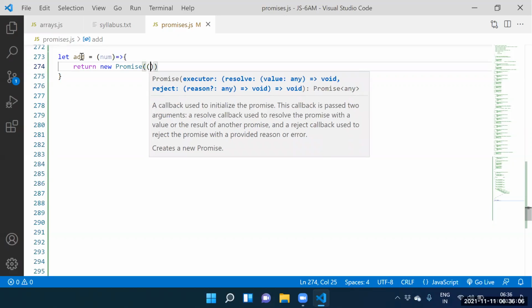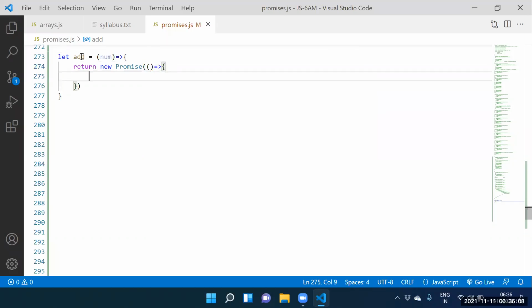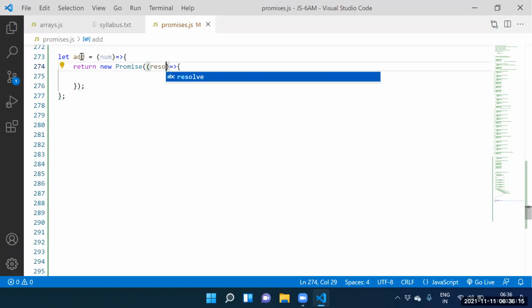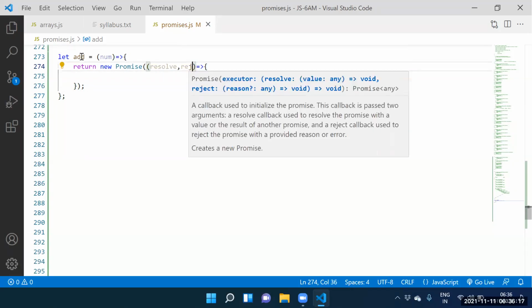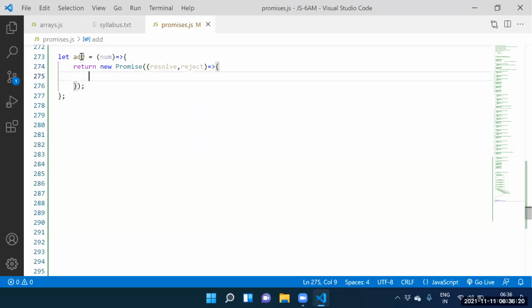For the promise, what do you want to supply? Callback function, an arrow function. For the arrow function, how many parameters? Two parameters: resolve, comma, reject. Resolve of what you want to specify? Resolve of num plus 5. The above nonsense code, I'm converting to promises.